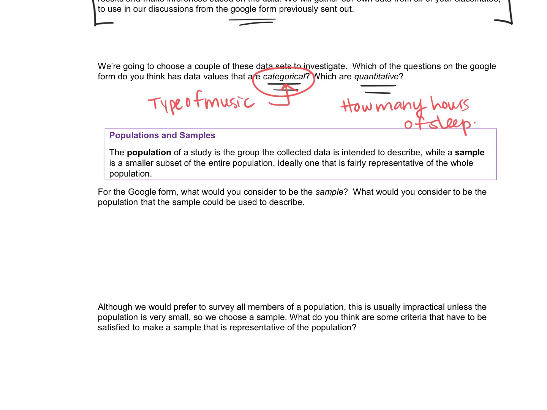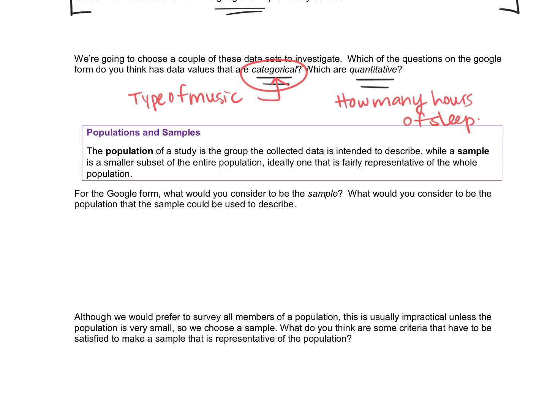Now, I mentioned the word sample because I surveyed our entire class. I was trying to find out what our whole class was interested in, what types of music, how much sleep, and their happiness. Now, I only got back 18 people. So I got a sample of what was supposed to be the whole class. So the sample was those that filled out the survey.